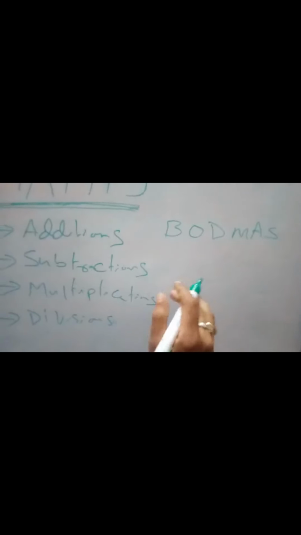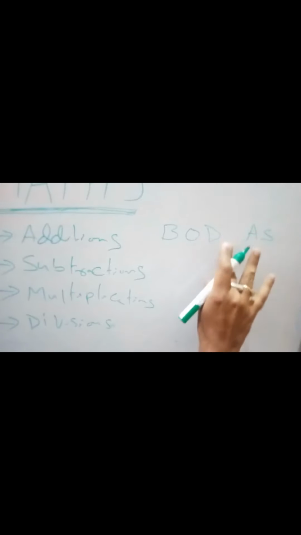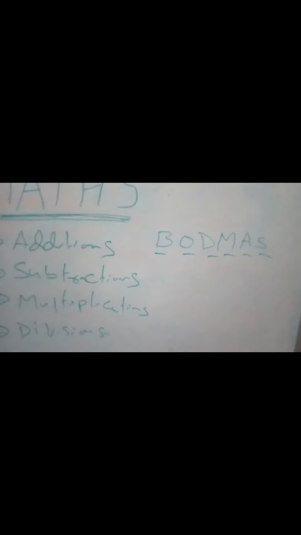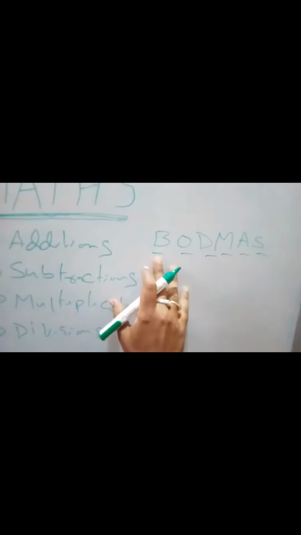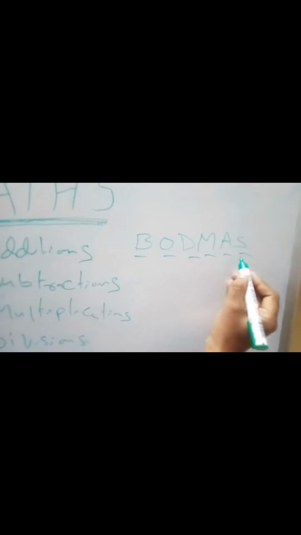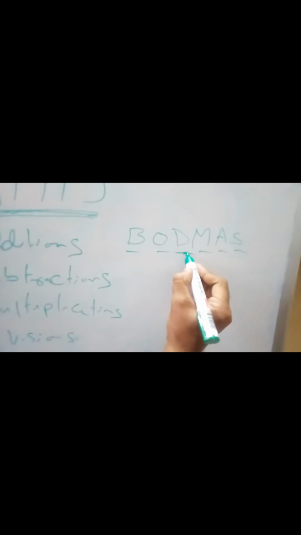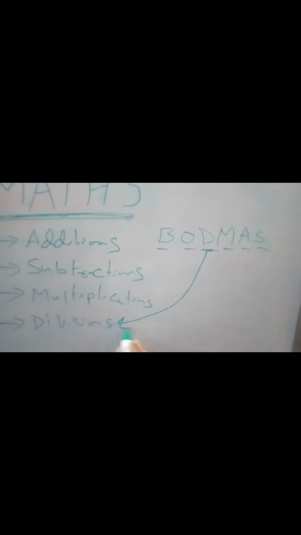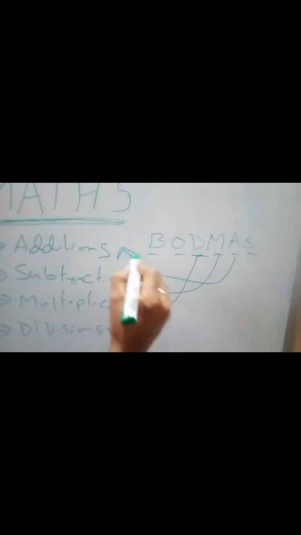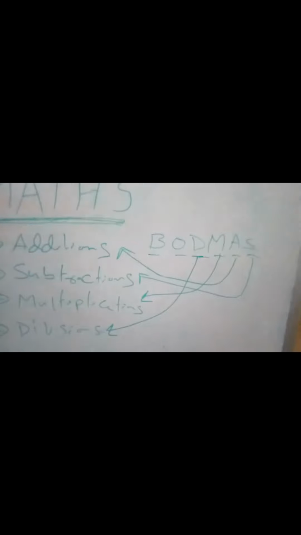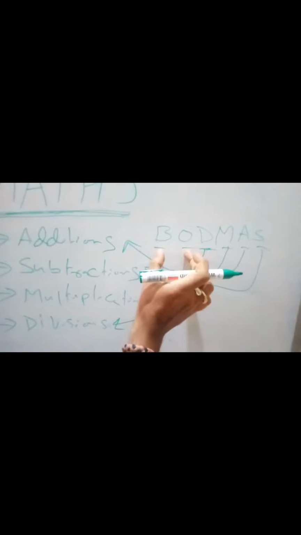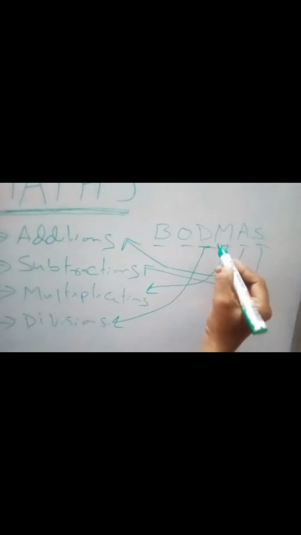BODMAS. Okay, so I am poor in the writing of the English. BODMAS. You know about this, what is BODMAS, right? So as of now, we are not going to worry about the BO. So we will go with the DMAS. What is DMAS? D is division. M is multiplication. A is addition. And S is subtraction. Okay. So this is a basic theory we have to learn. We will concentrate more on the BO later, but we will concentrate more on the DMAS now.